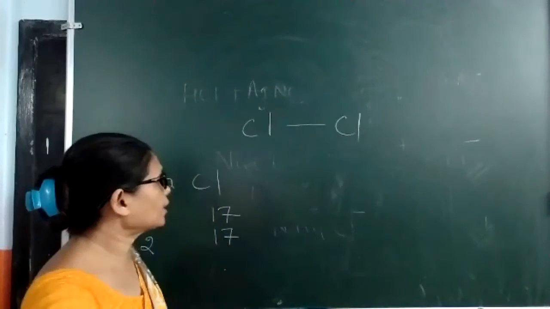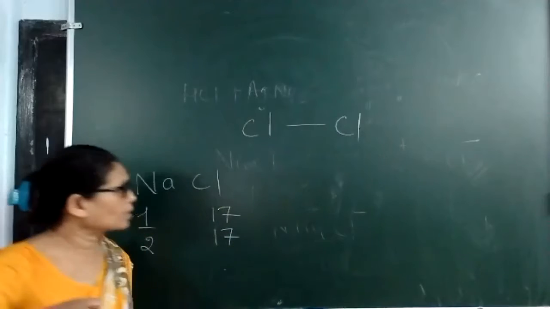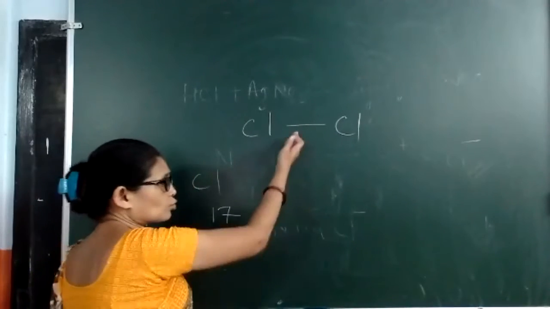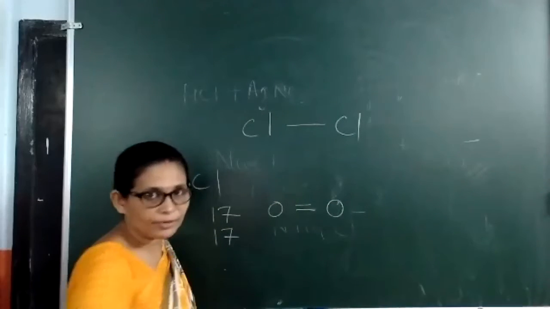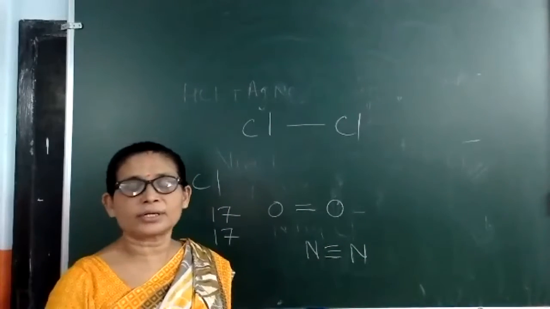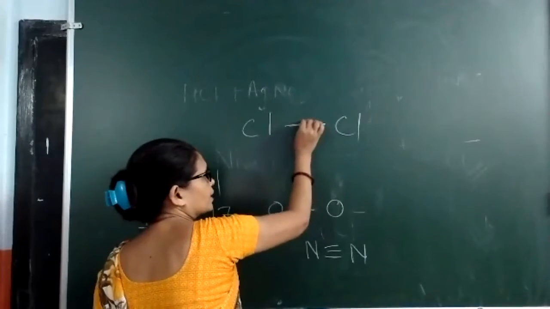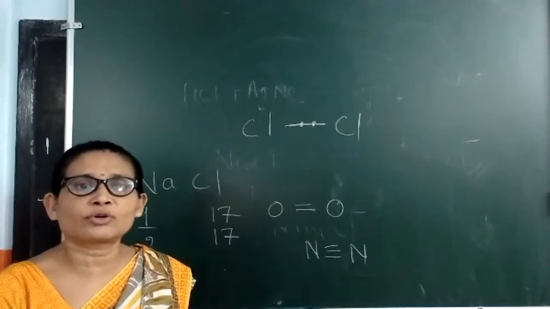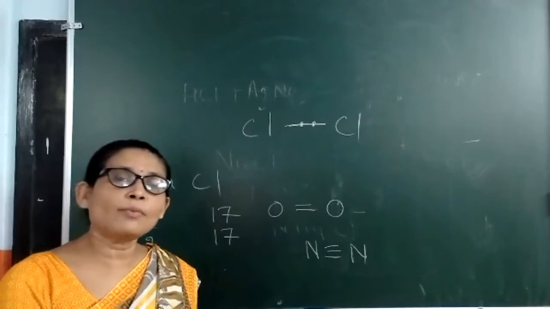Now students, let me tell you, suppose you know that between Cl and Cl one single bond is formed. Covalent bonds are shown by this type of lines. So covalent bonds may be single bond, they may be double bond like in oxygen, they may be triple bond like in nitrogen. Isn't it? So different types of covalent bonds are there. One covalent bond contains one pair of electrons. Always keep in mind, one bond means two electrons. Now, if I ask you that in a chlorine atom, one chlorine atom, how many lone pairs are there?